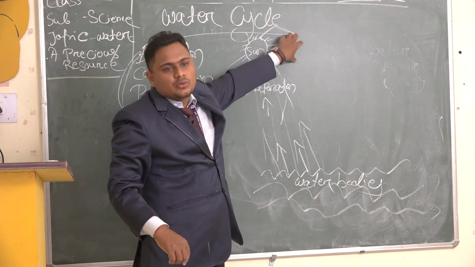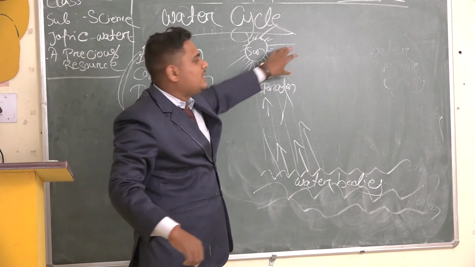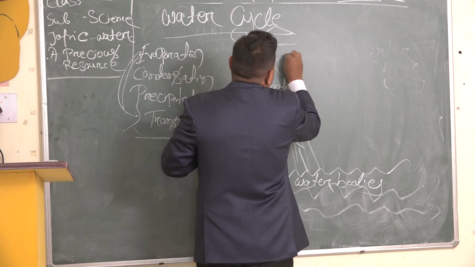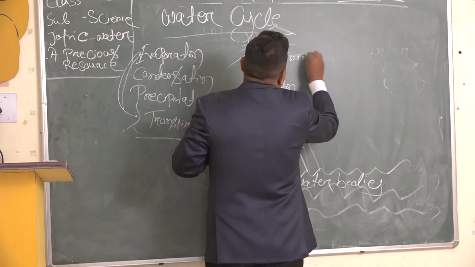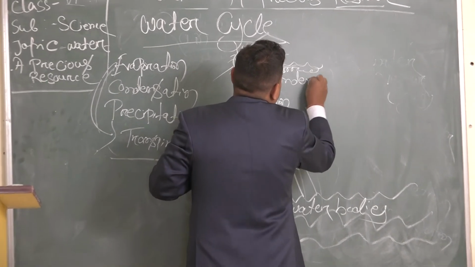When these water particles are vaporized, they rise up, and on rising they become cooler, because in the higher place the temperature is very low. So they again change to water particles. When water vapor changes to water particles, that process is known as condensation.